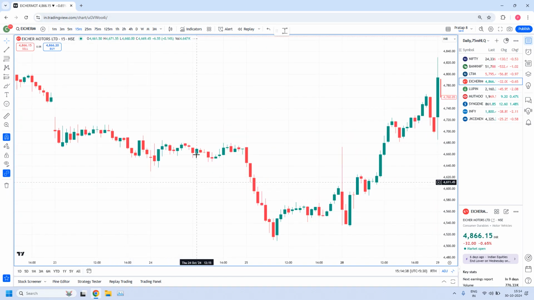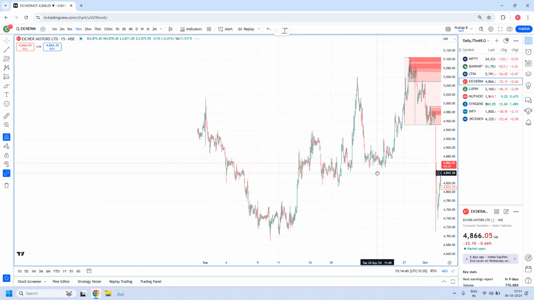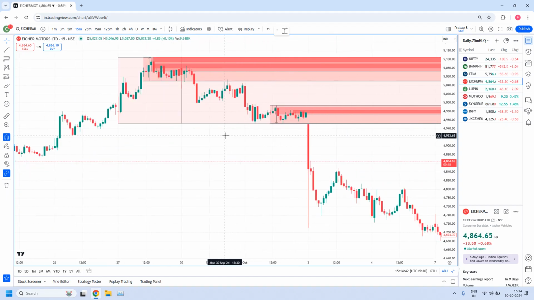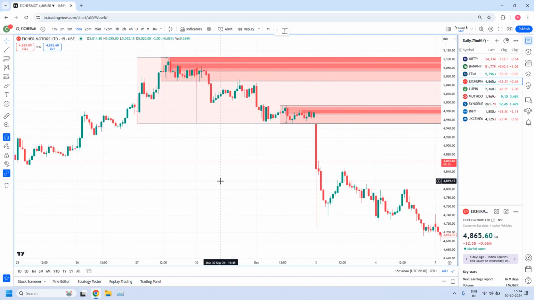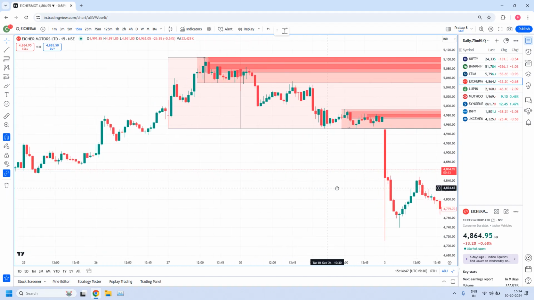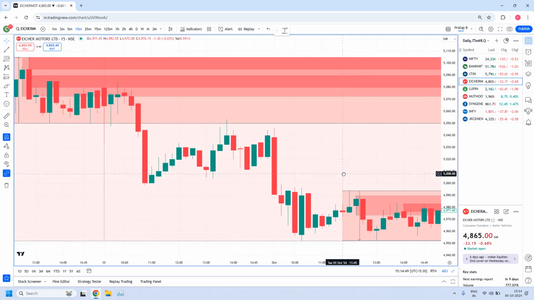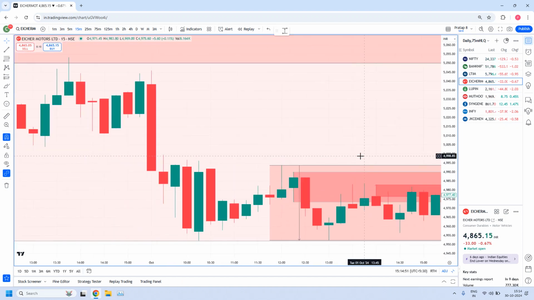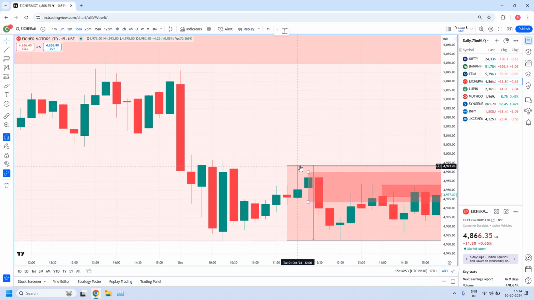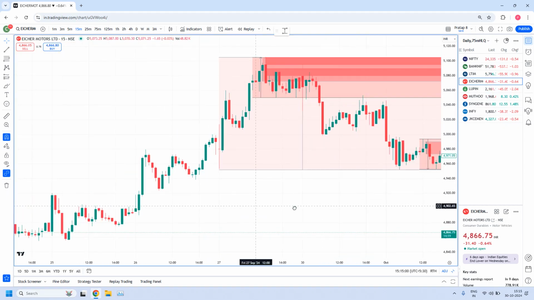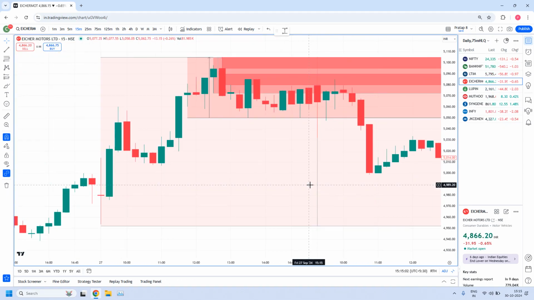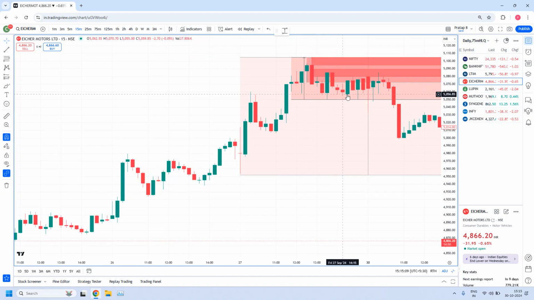Now look into the 15 minutes time frame. Here we have 2 15-minute zones available. One is within this area. Let me hide the candle, you get clarity. See here, failed ERC candle, base candle and then a drop candle. This is the first 15 minutes fine-tuned zone. And this is another one. Rally, base, drop. This is another 15-minute zone. From here it kept on picking.